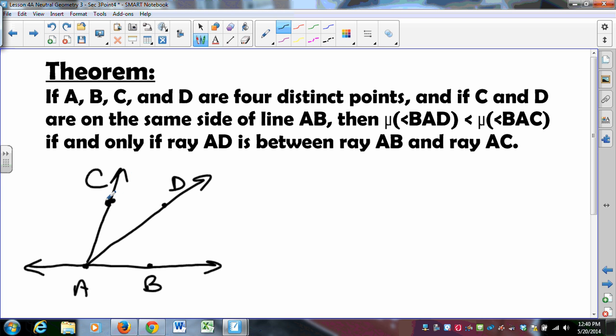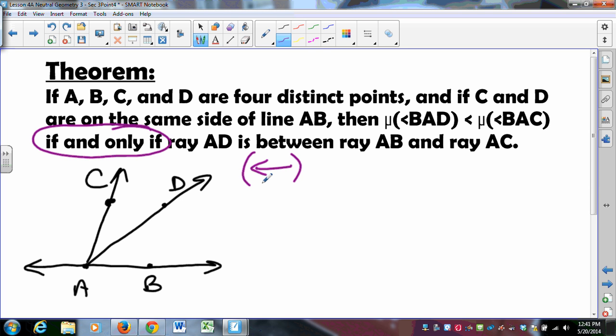This is intuitive, but it's not intuitive enough to make an axiom. We can actually prove this based on our previous work. A little bit of Math 239 introduction to proof for you. If and only if means we have to assume the one and prove the other, and then assume the other and prove the one. I'm going to go this way first.